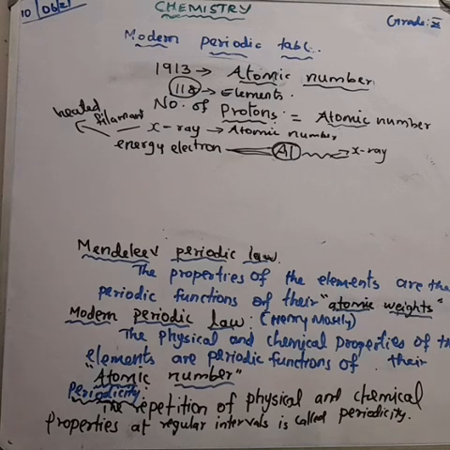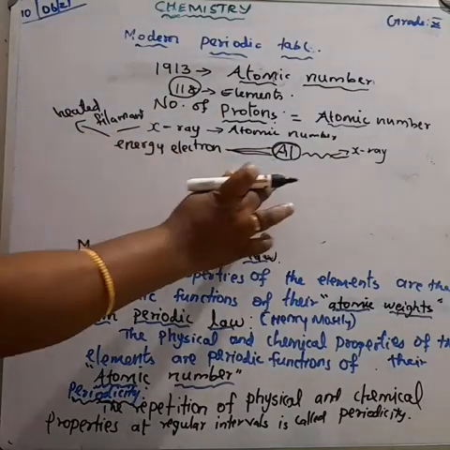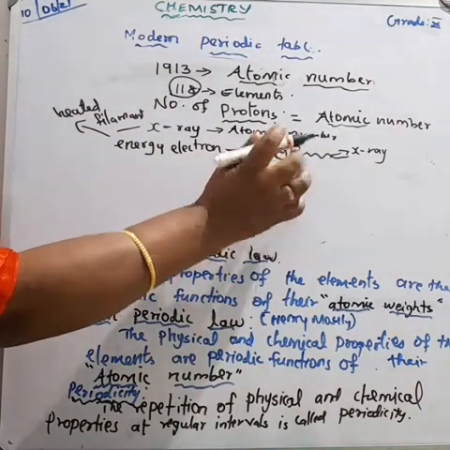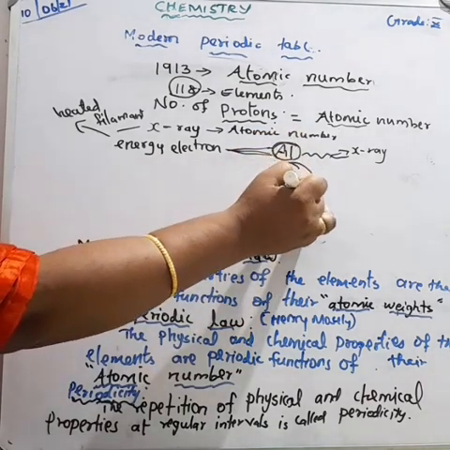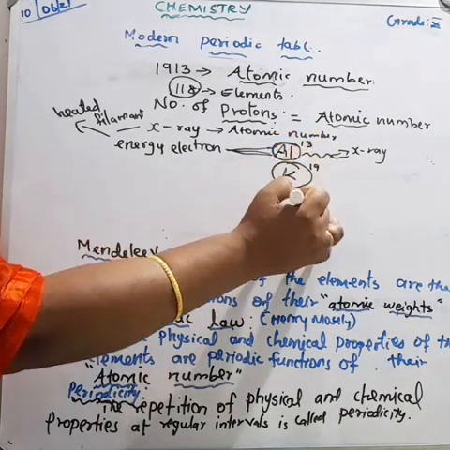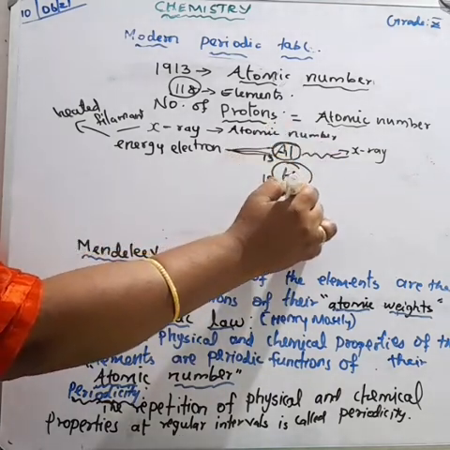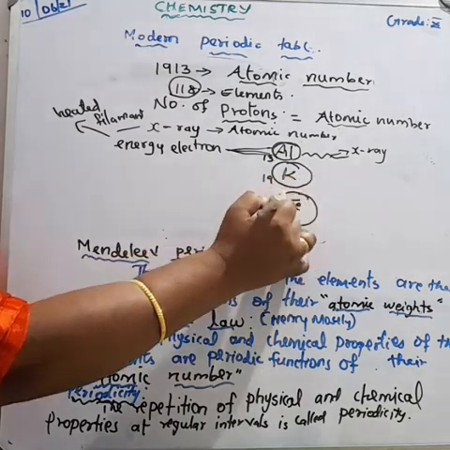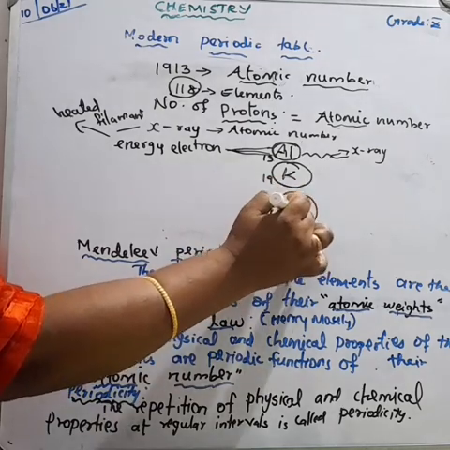Okay. The more protons there were, the higher the frequency of X-rays released. For example, I am taking aluminium, one element, potassium, another element, and fluorine, another element. Aluminium has atomic number 13, potassium atomic number 19, and iron atomic number 26. Here, aluminium has a low number of protons when compared to potassium and iron.